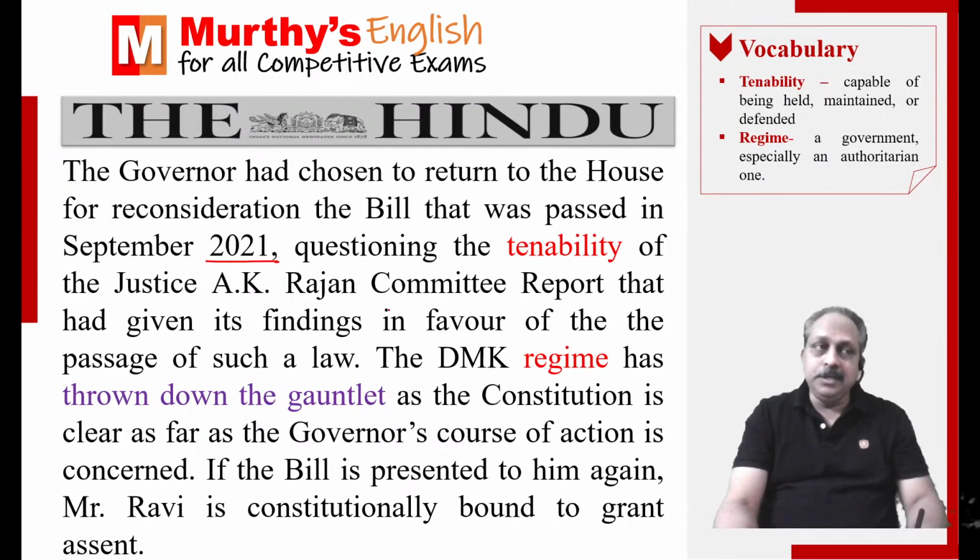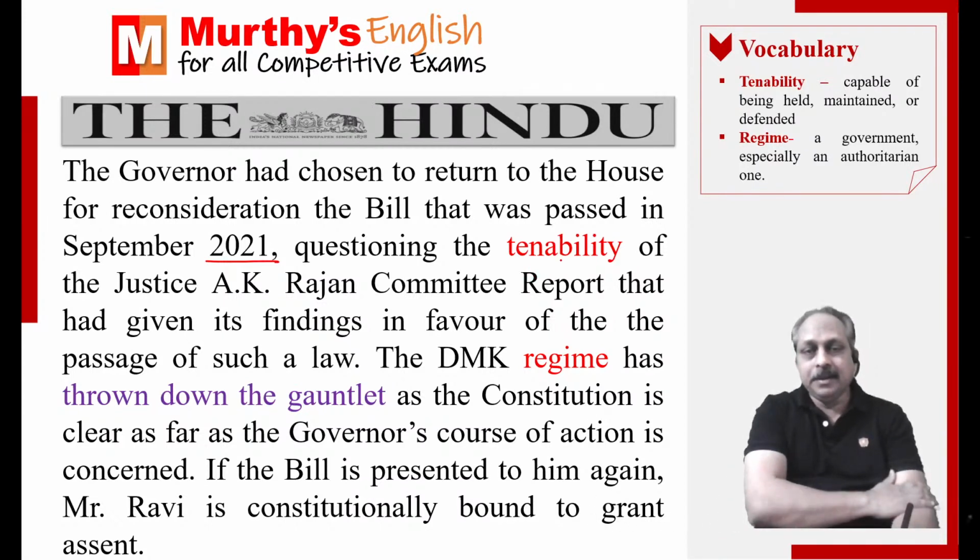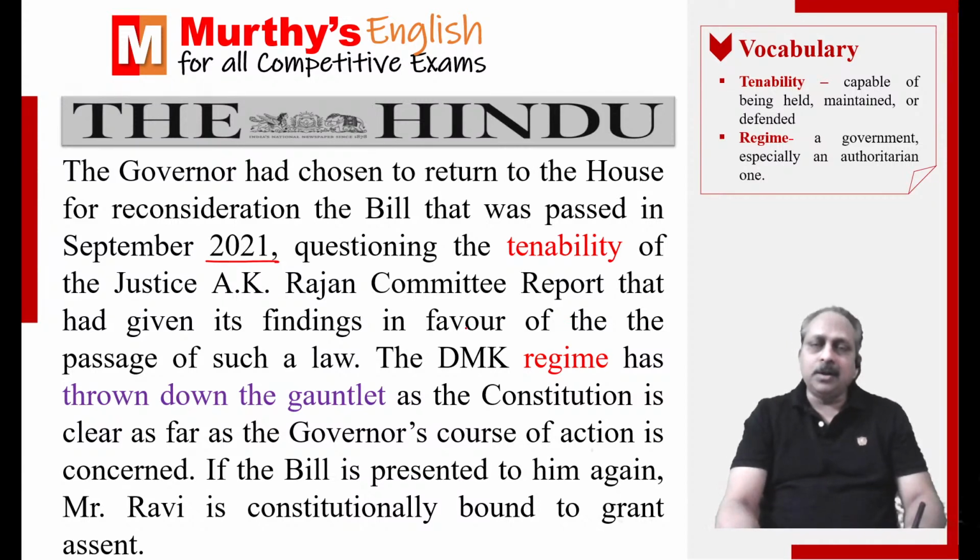Now, there is one word here, then it becomes easy for you to understand. Tenability. What does it mean? Capable of being held, maintained, or defended. Here, you can take it as to what extent it can be justified, to what extent it can be defended. The governor, instead of giving his approval or assent, had chosen to return to the House for reconsideration the bill that was passed in September 2021, last year.